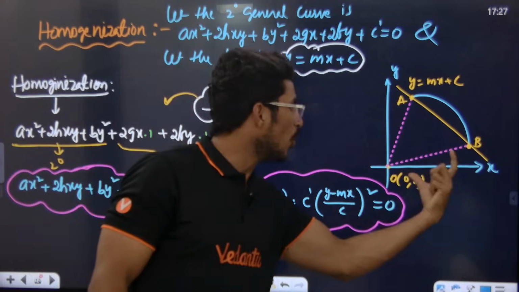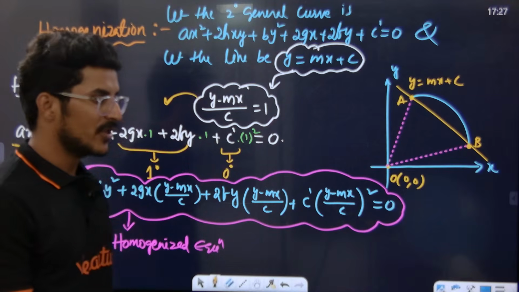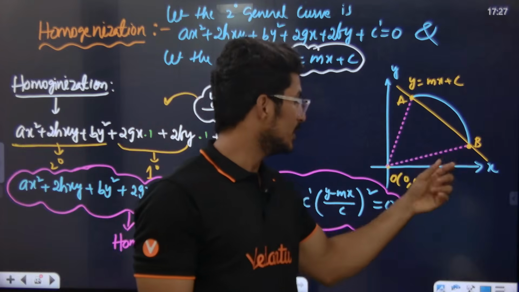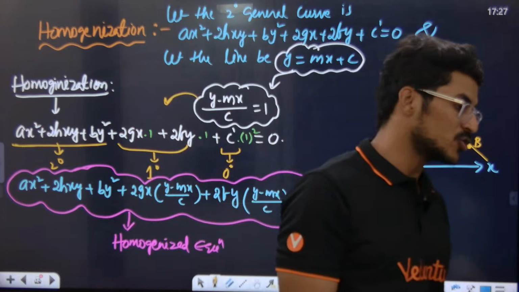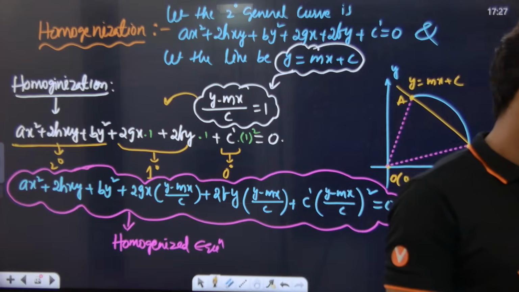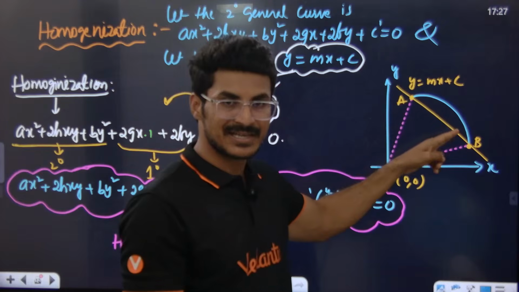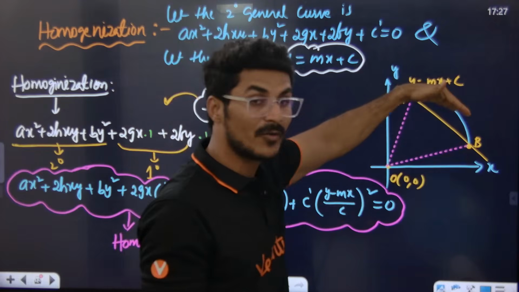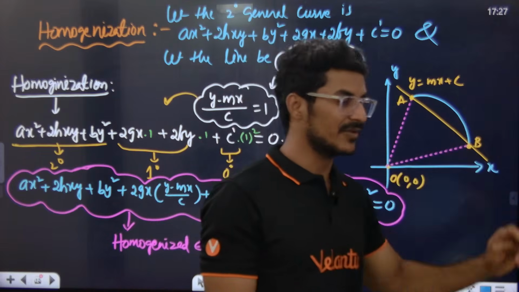In the pair OA and OB, OA and OB are two lines, and we are joining O to A and O to B. A and B are the common points of the curve and line. A and B are the points of intersection of the line and the given curve.